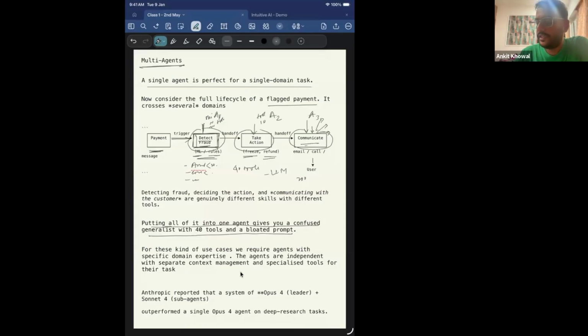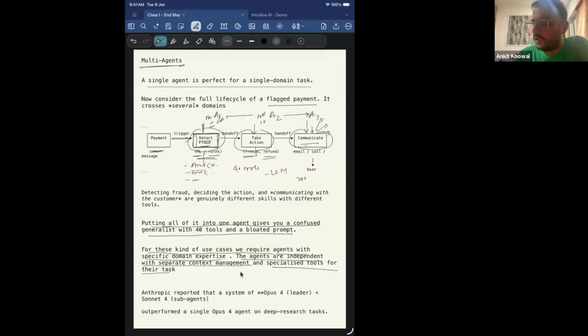But we know that there needs to be some coordination between these three agents to accomplish a specific goal, right? So we'll see how we can use a design pattern to develop this multi-agentic workflow and have the agents communicate with each other. But first, I want to say that for these kinds of use cases, we require agents with specific domain expertise. The agents are independent, with separate context management and specialized tools for their task. Agent one has its own set of tools, own set of tasks, and own context. I don't have to give the fraud agent the context or the tools to send an email. I don't need to do that. For taking action, I don't need to provide the agent which takes action.